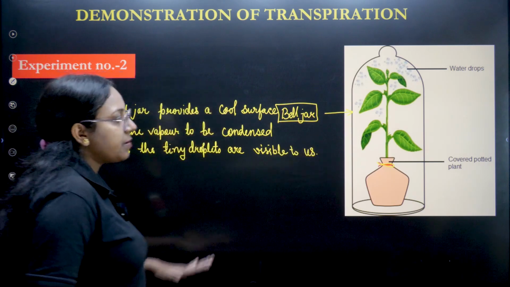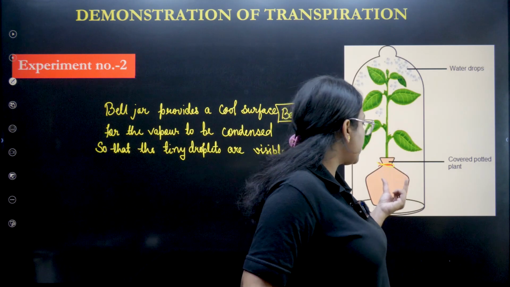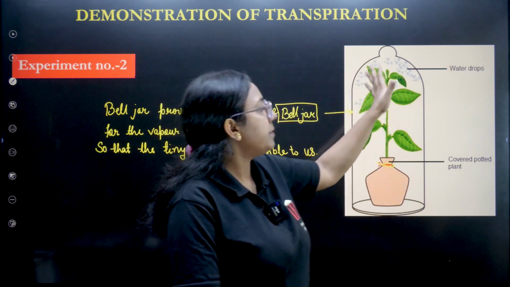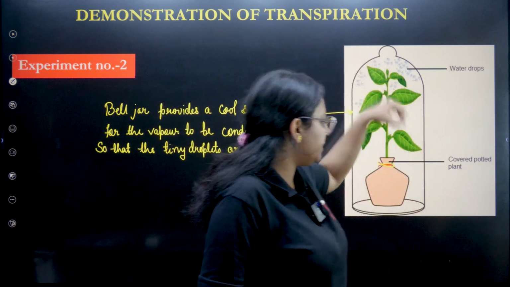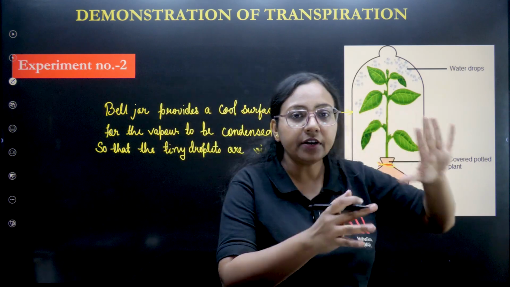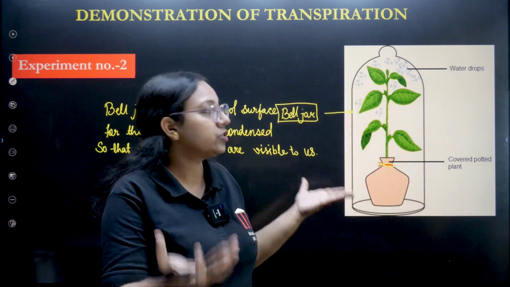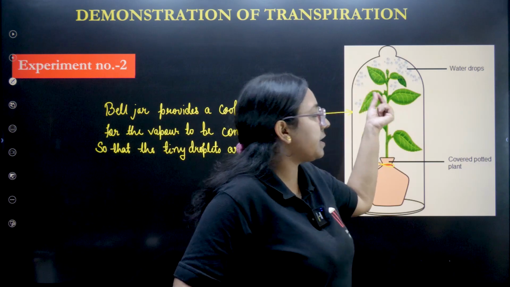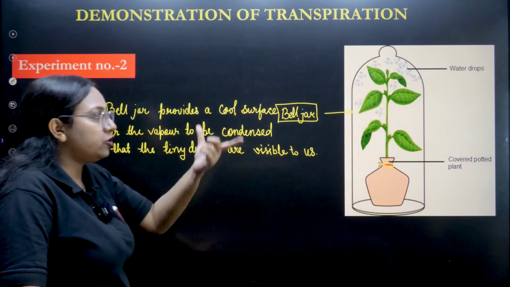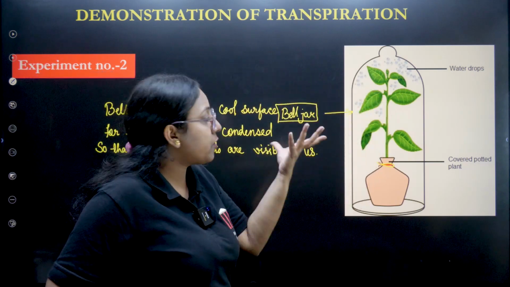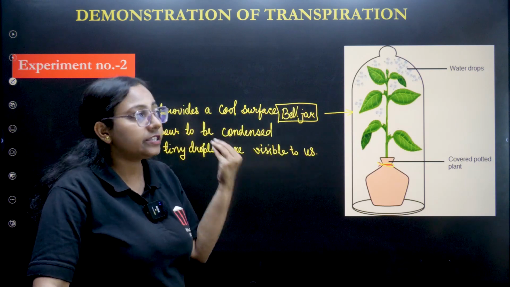See, the same process we have done. This covered potted plant we have taken, and we have this bell jar over it, and kept it in the sunlight for 2 to 3 hours again, and then we'll see the same thing. And here these tiny droplets are visible significantly, because we know that the bell jar is a cool surface.